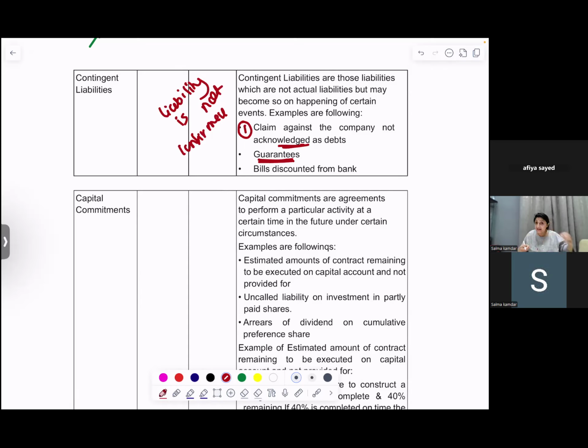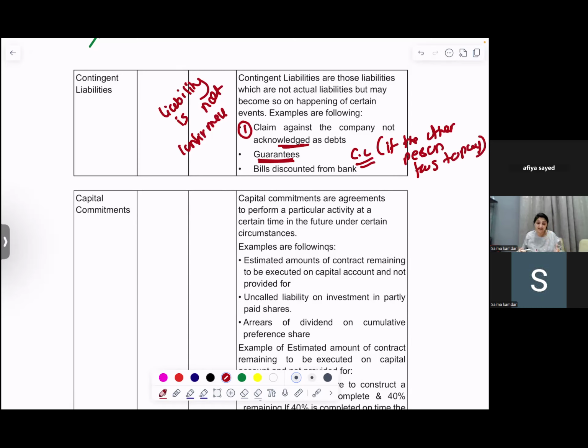Only if Zara fails to pay, you are liable to pay. So this is a contingent liability. So guarantees is what? If the other person fails to pay, you have to pay.